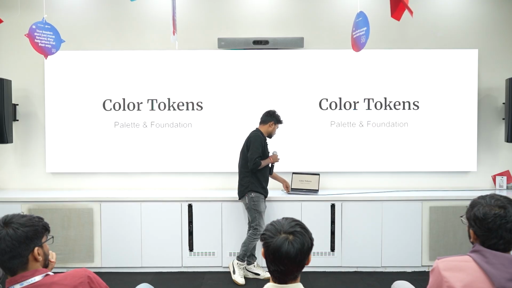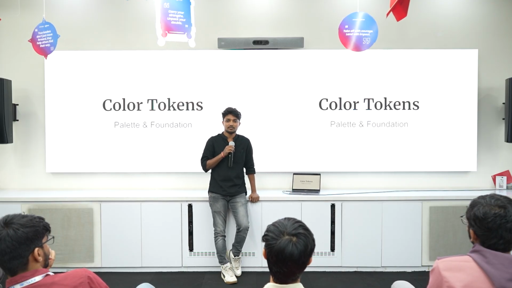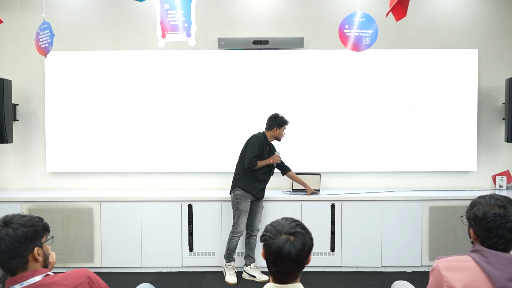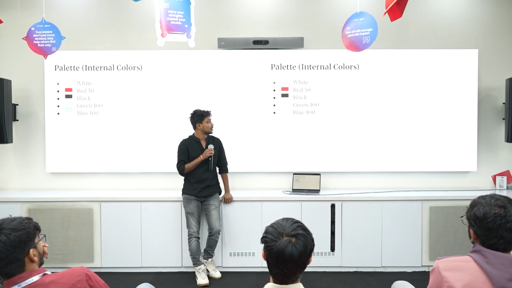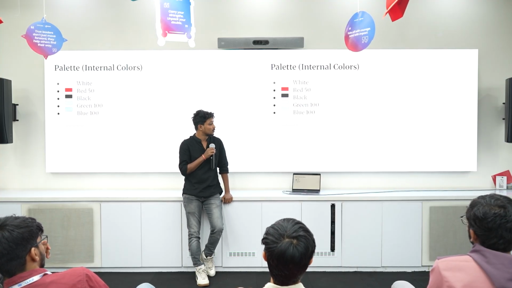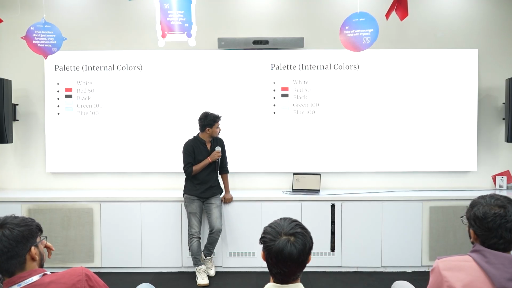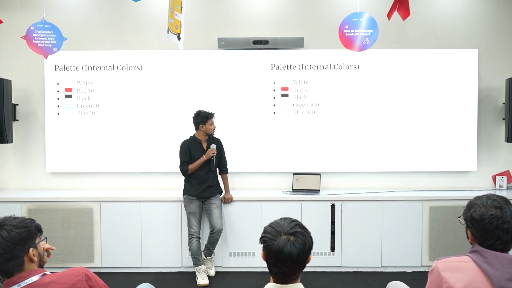Going to the next topic, color tokens. Color tokens are divided into two parts: palette and foundation. We'll talk about palettes first. Palettes are hard-coded tokens. These are the general colors which everyone knows: blue, green, red, white, and so on.